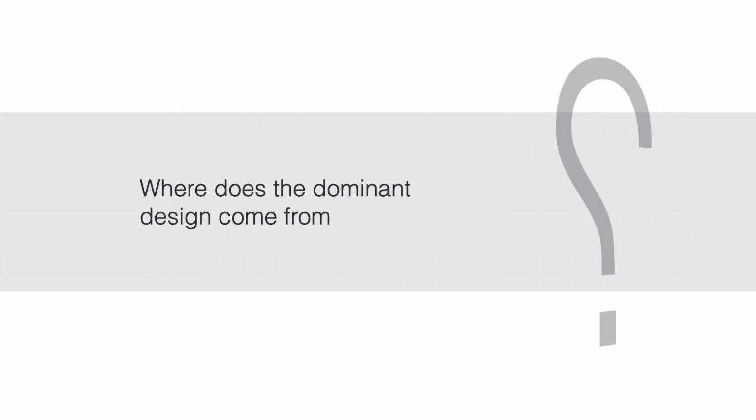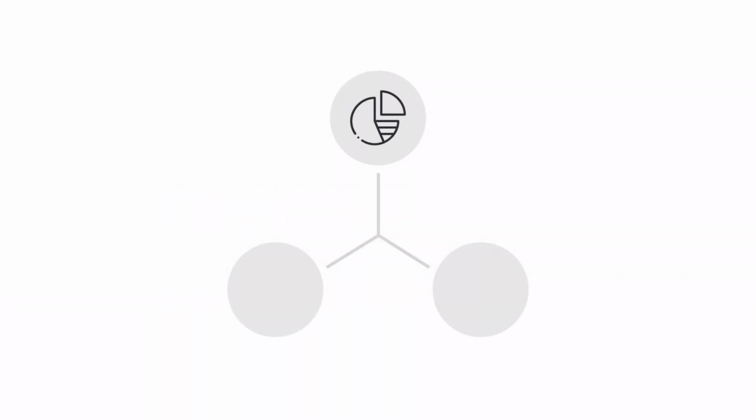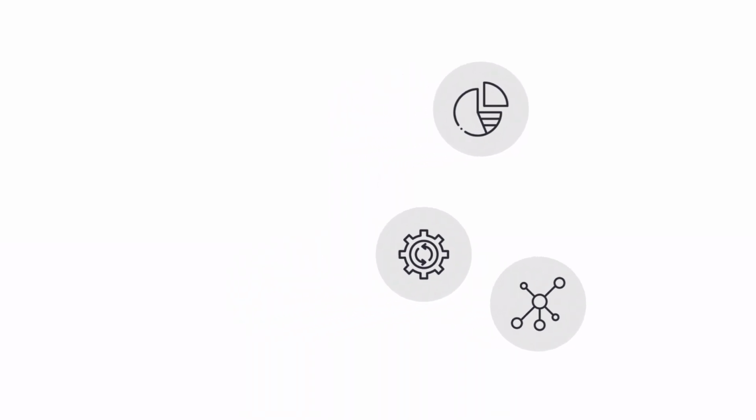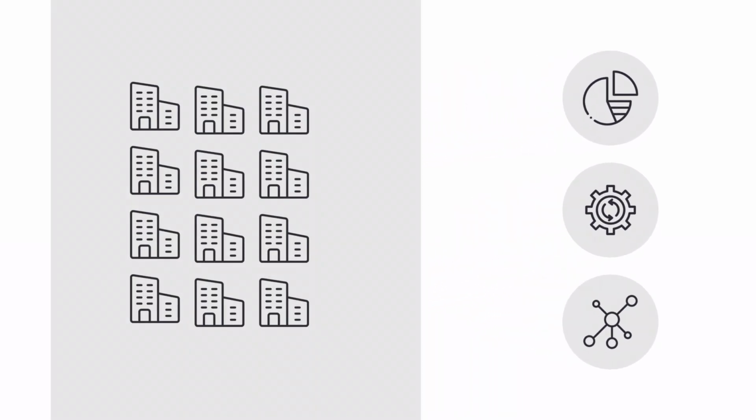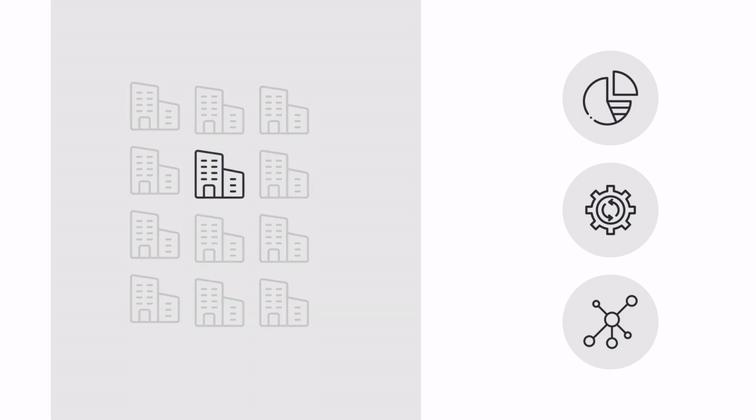Now, where does dominant design come from? It is usually a combination of market demand, technological possibilities, and individual, organizational, and governmental factors. It is important to mention that companies push their own design via licensing, for instance, to become the dominant one.